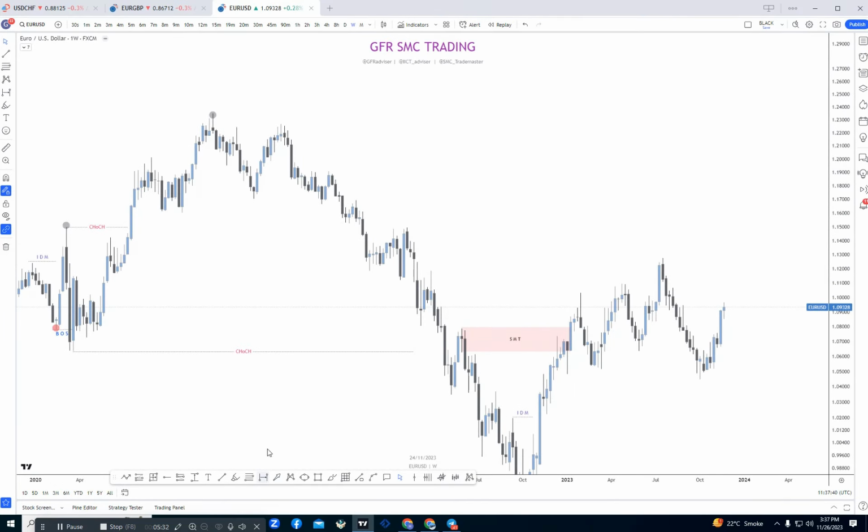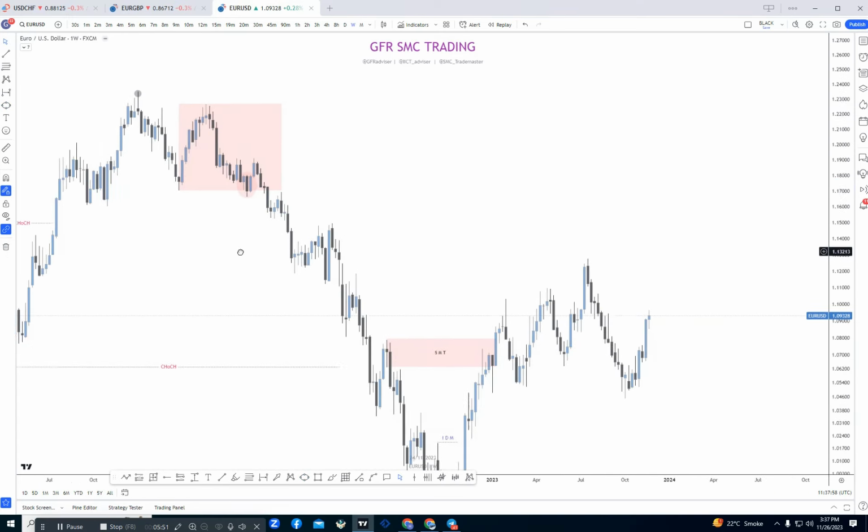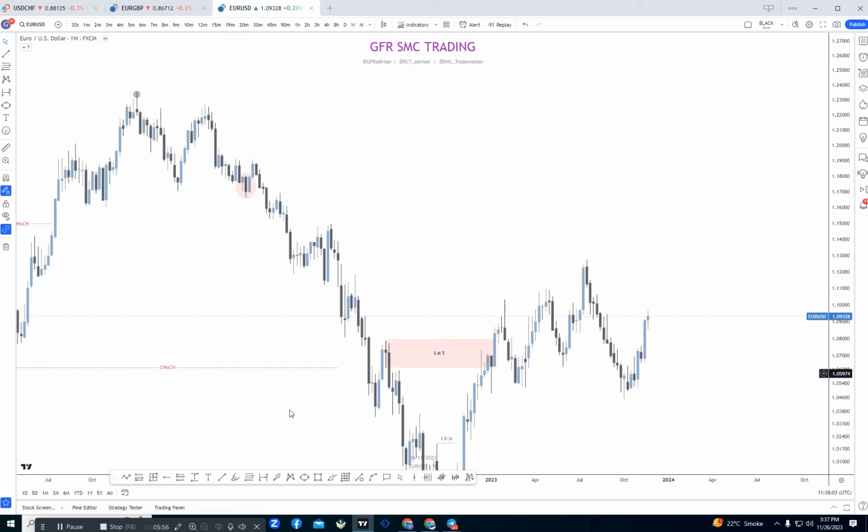So let me find the order flow. Here was our last order flow, which was created from that area. But if we look here, that order flow is already mitigated. You can see that with that candle the order flow is successfully mitigated, so this order flow is not valid for us. Here is another order flow, which is again mitigated with that candle.